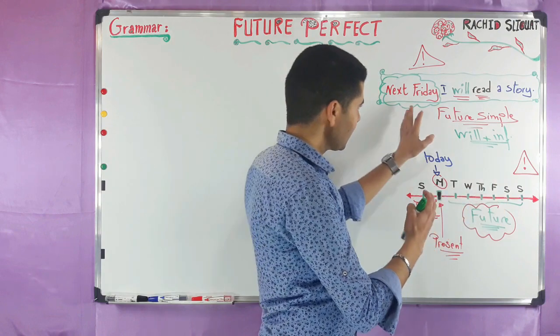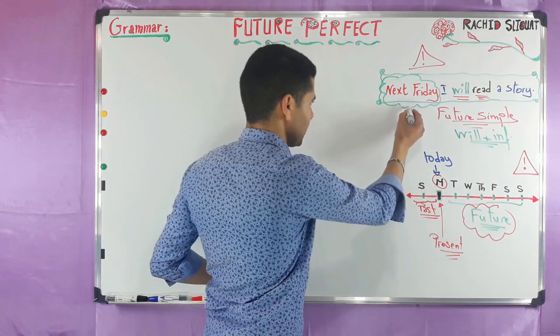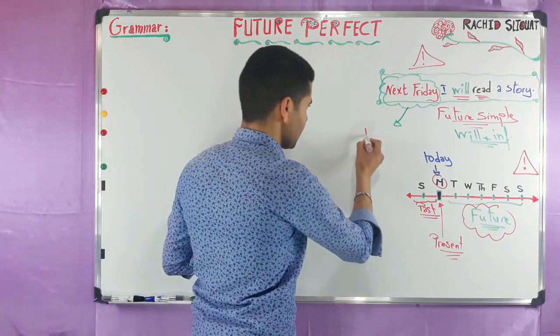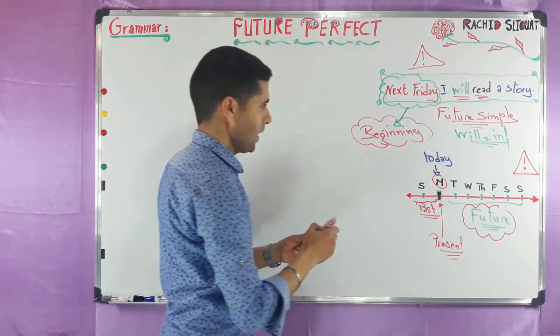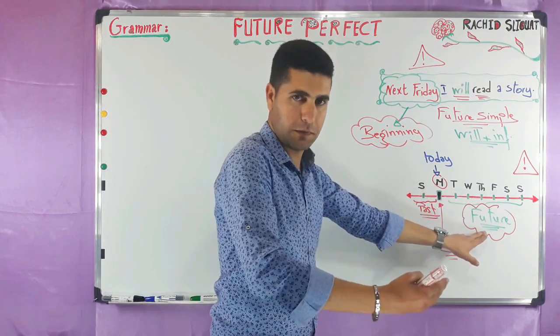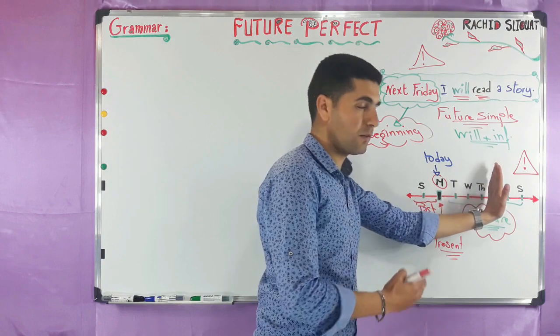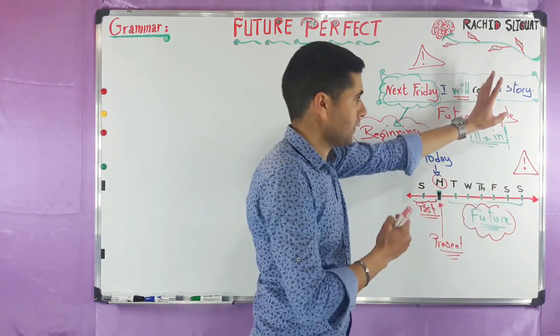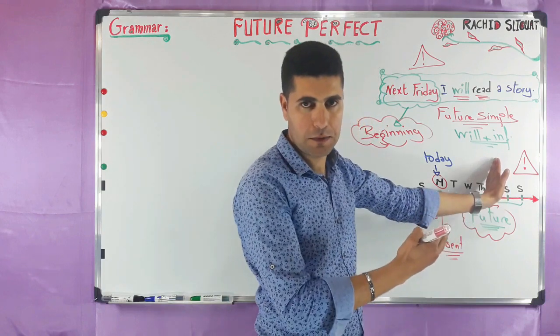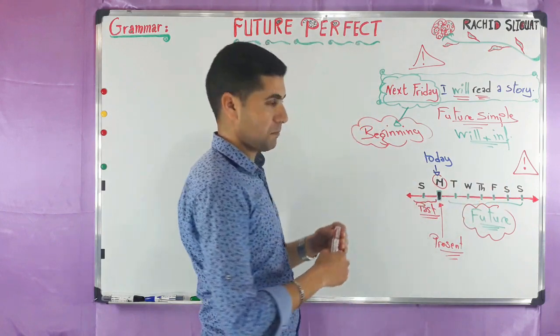This indicates very simply the beginning, the start of the action. So the action, reading a story, will start on Friday, next Friday. So this is for future simple.